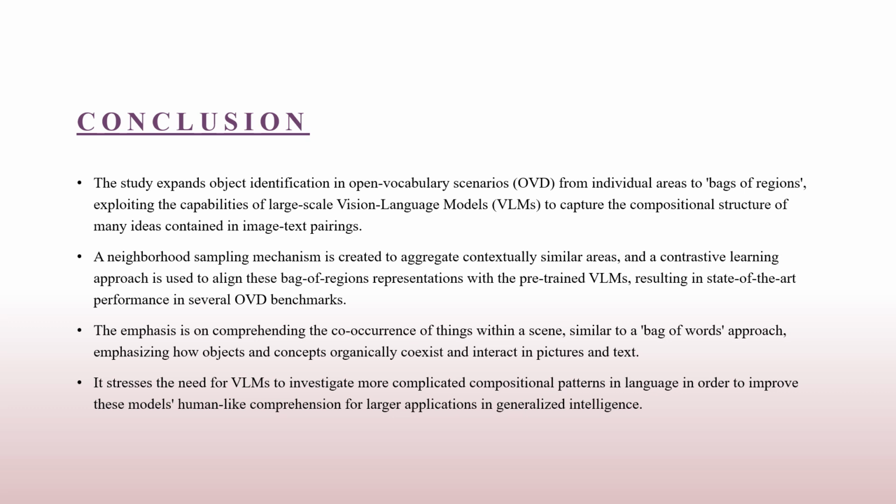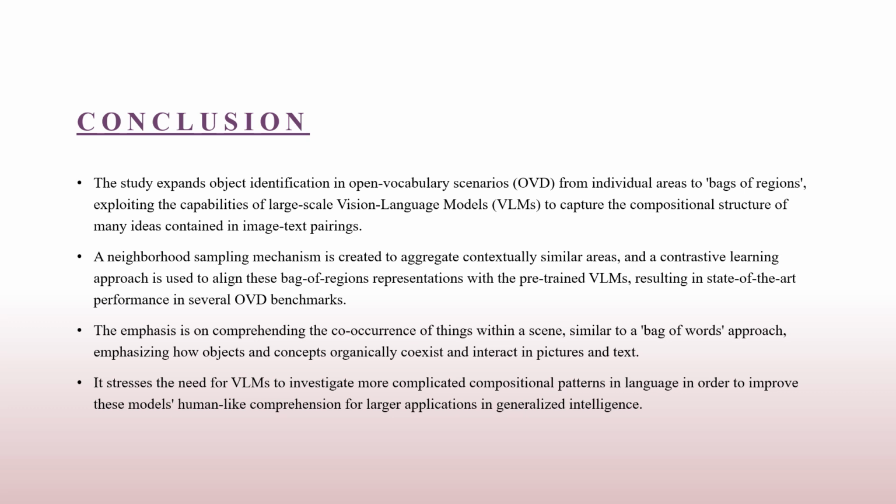The compositional structure explored in this paper primarily focuses on the co-occurrence of objects within images, which can be likened to the concept of a bag of words in natural language processing. However, the study acknowledges that the more intricate compositional structures found in human languages, which involve complex relationships and hierarchies among words and concepts, remain a challenge to fully understand and harness in the context of VLMs.